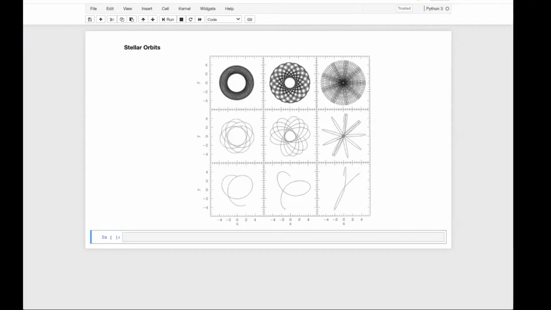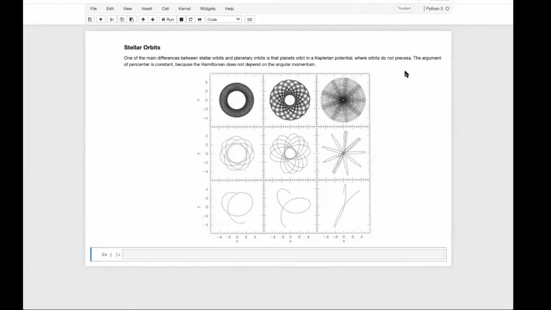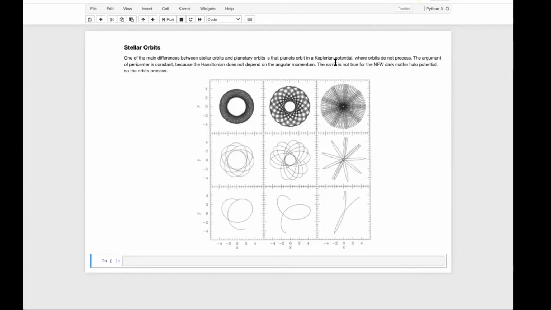One of the main differences between stellar orbits and planetary orbits is that planets orbit in a Keplerian potential, where the orbits do not precess. The argument of pericenter is constant because the Hamiltonian does not depend on the angular momentum. The same is not true for the NFW dark matter halo potential, so the orbits precess.